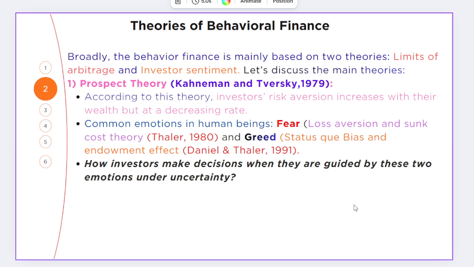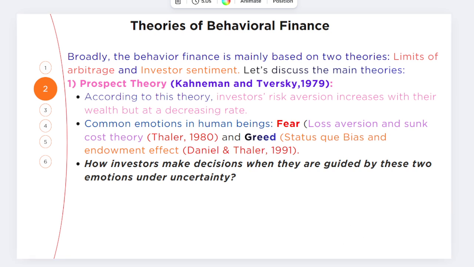Now let's discuss the main theories under behavioral finance. The first one is prospect theory, which is about investor risk aversion increasing with wealth but at a decreasing rate. Next, we need to understand the common emotions in human beings.